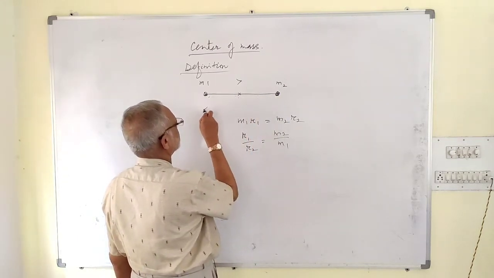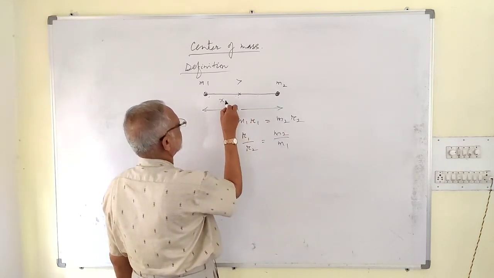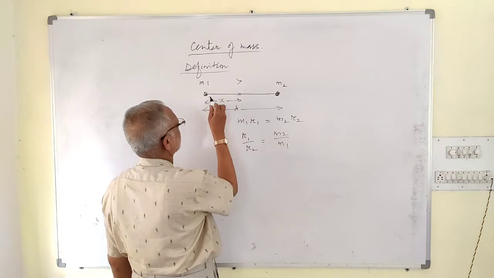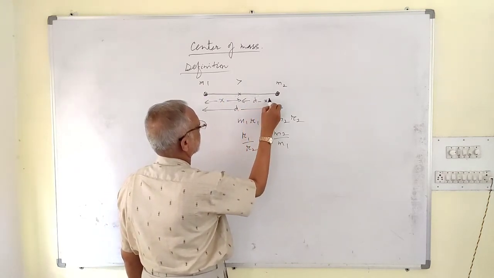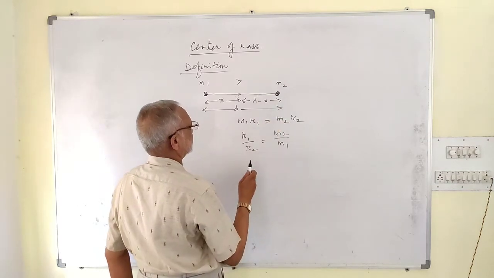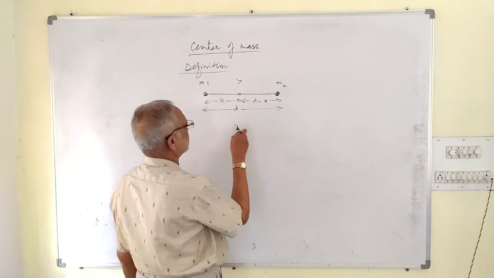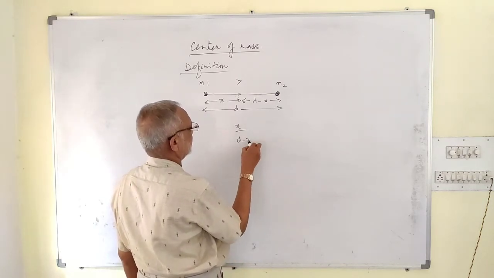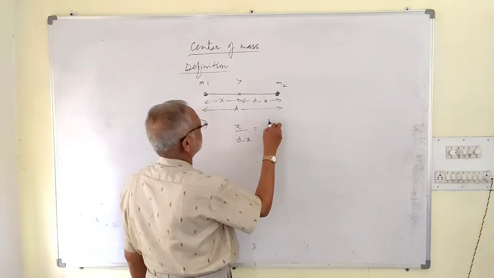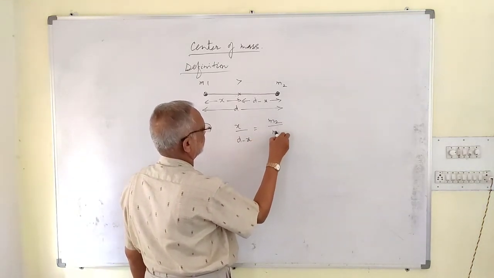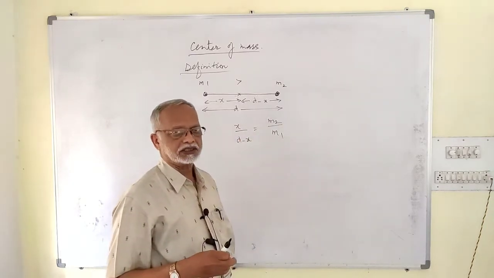Suppose the total distance is d and the position of the first body is x from the center of mass, then the position of the second body is d minus x from the center of mass. Then this can be written as x by d minus x is equal to m2 by m1. The distances are inversely related to the masses.